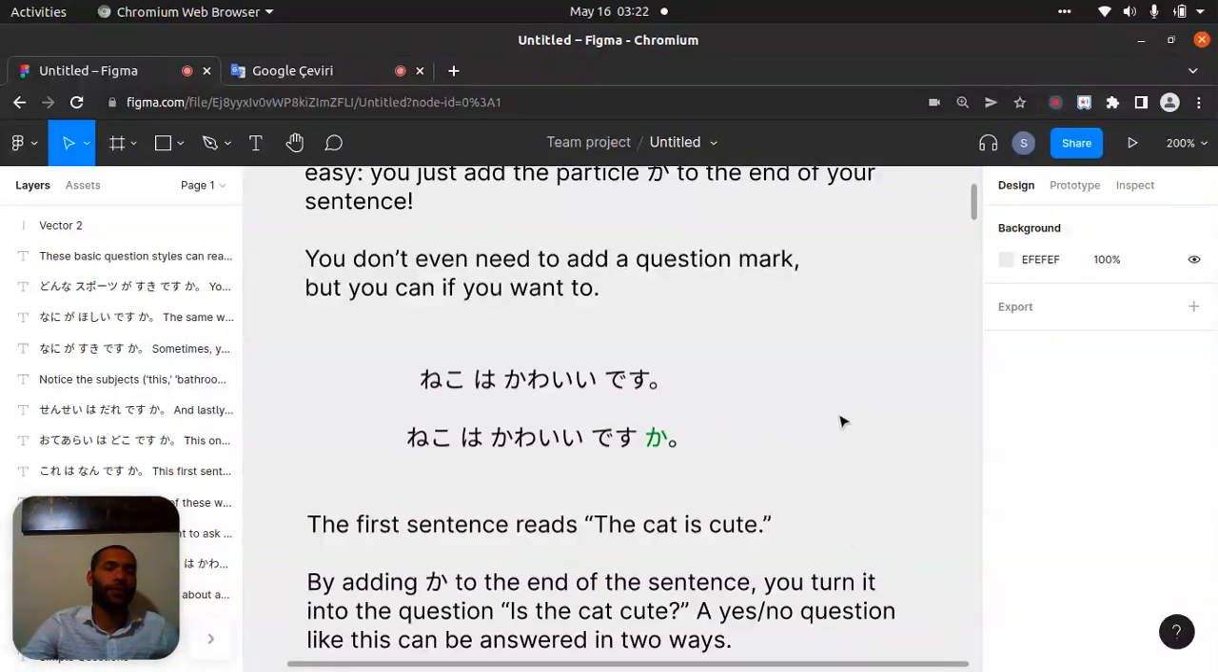Or another one, which I told you, you can put the question words, who, where, these guys: nani, or when you use it in a sentence it will be nan, or doko or dare. Doko means where, dare means who. You can use them like that. Sensei wa dare desu ka? Right, it will be, who is the teacher?